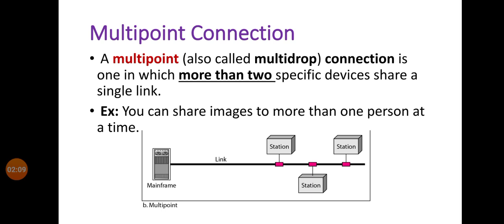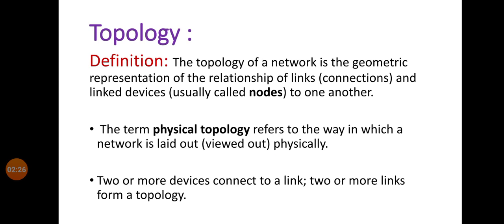As shown in the diagram, in multi-point connection, data can be exchanged between more than one station at a time.